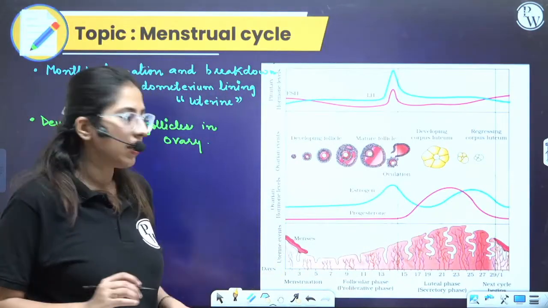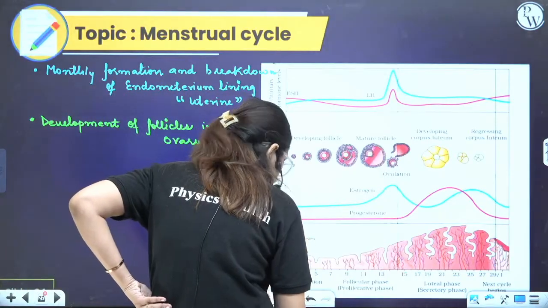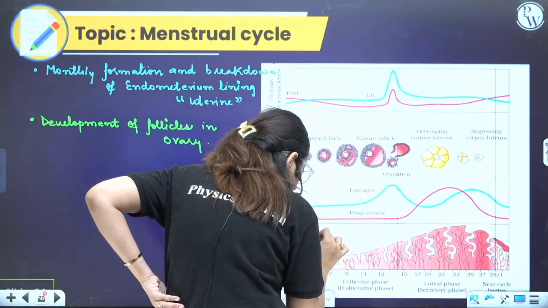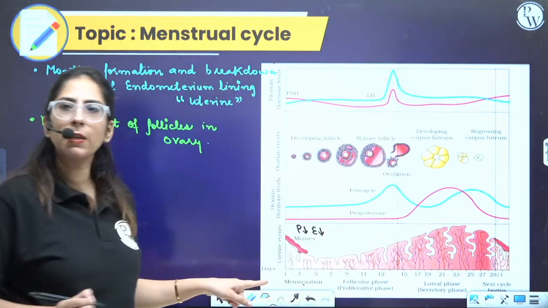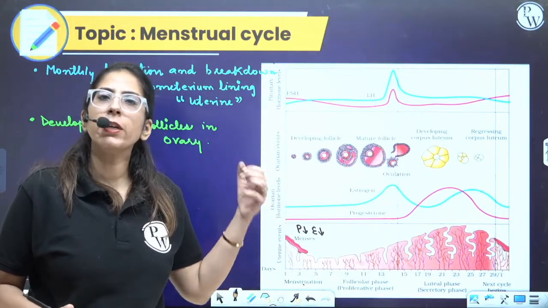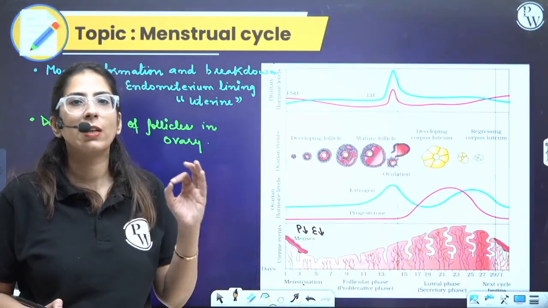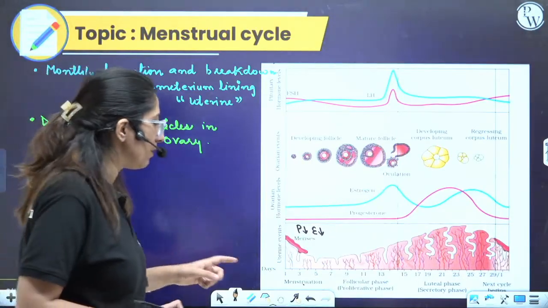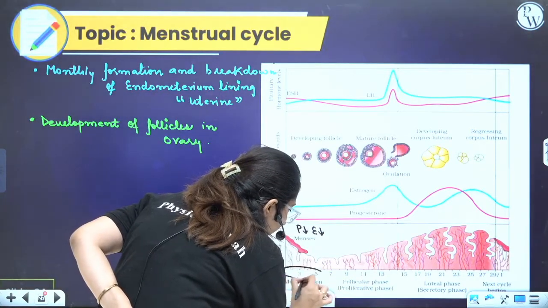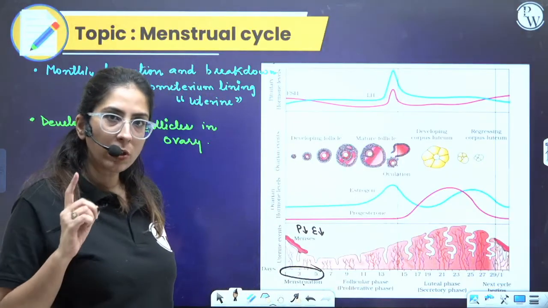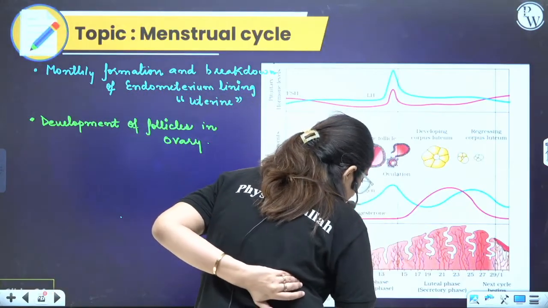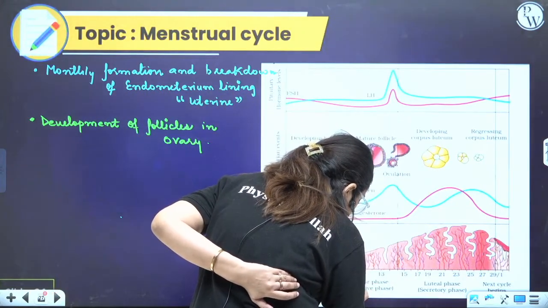Clear? So here, listen very carefully. As the progesterone level reduces, estrogen reduces. The first step is termed as the menstrual flow phase. So the endometrium, in this case, falls off. Blood comes out from the female body. This will be termed as menstruation. Clear? And this is a total of 5 days. How many days? 5 days. I'm talking about the uterus. Okay? Now the next step, listen very carefully. Next step in the uterus, just mark it, guys.